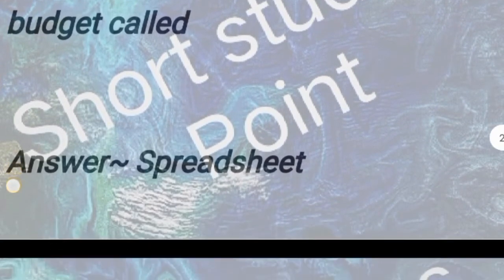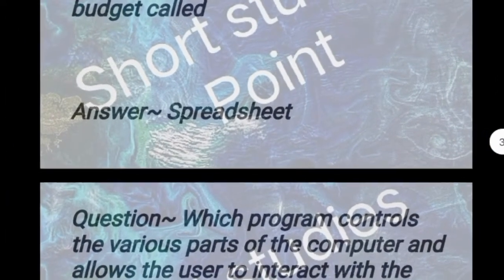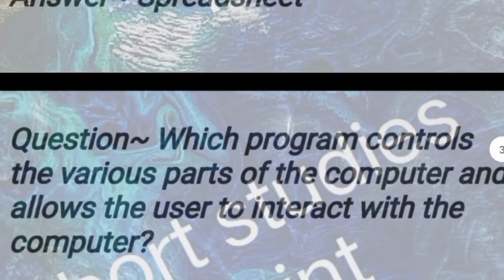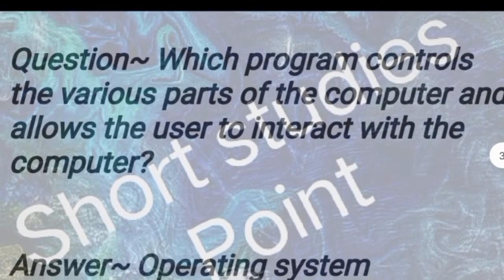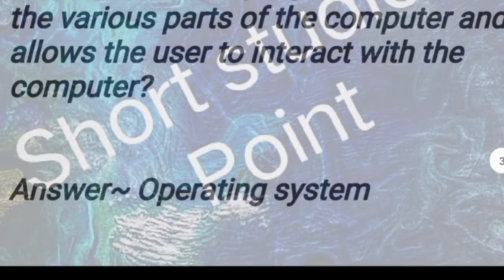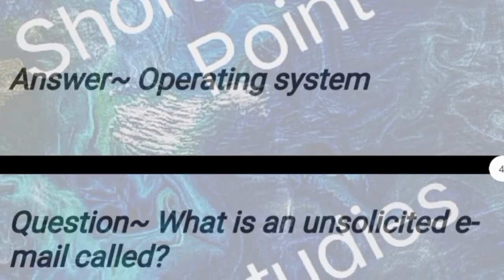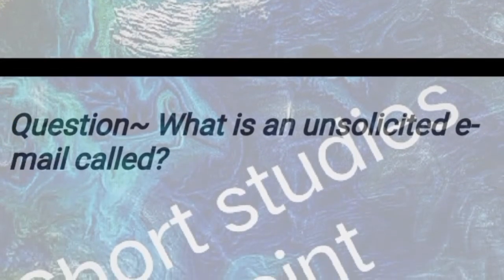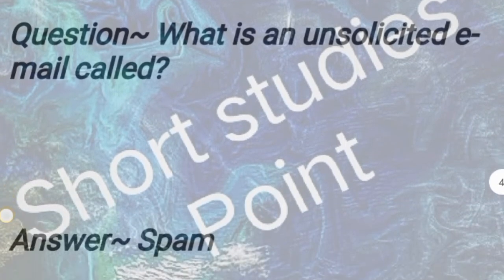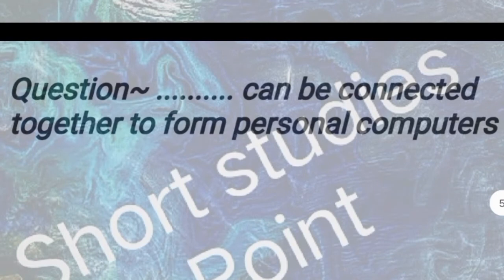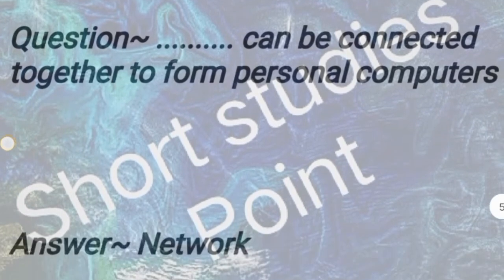Next question: what is a program that works like a calculator to make a budget called? Answer: spreadsheet. Next question: which program controls the various parts of the computer and allows the user to interact with the computer? Answer: operating system. Next question: what is an unsolicited email called? Answer: spam.